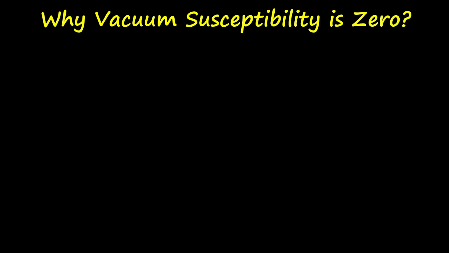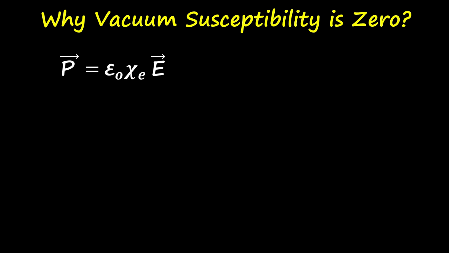Now, the last question here is, the vacuum is behaving like a medium, so that is why we are getting a non-zero permittivity. Then, if it is behaving like a medium, why is the vacuum susceptibility zero? Because in one of my previous videos, we learned that susceptibility is the tendency to get polarized. Now, we know this relation that the polarization vector is proportional to the external electric field if the medium is linear.